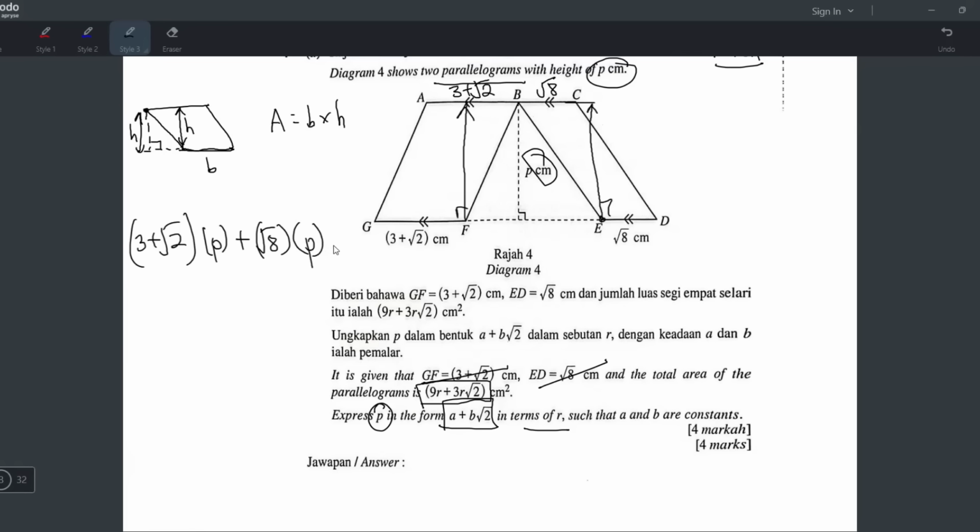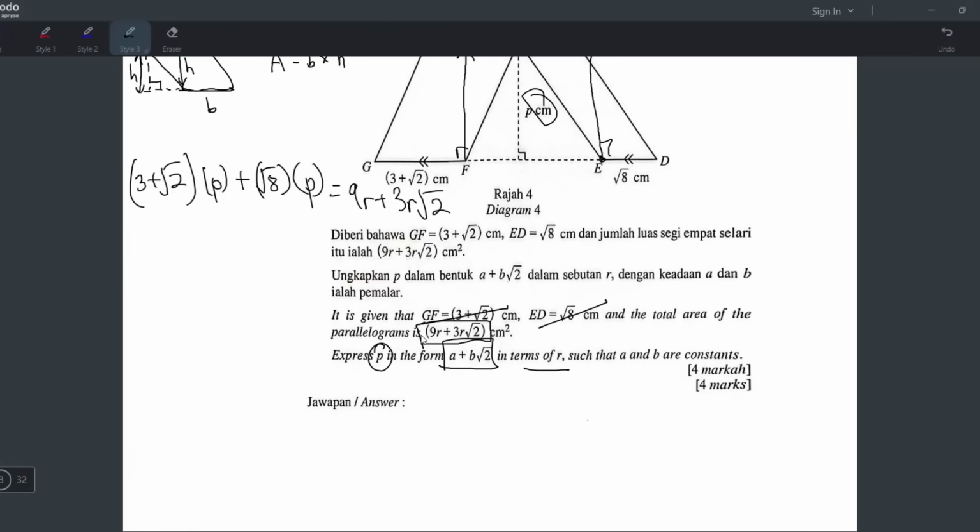And since this is the total area, so dia boleh sama dengan 9r plus 3r square root 2, like that. Okay, now it's time to find p. Ya, jangan lupa we are trying to find p, not r. We're trying to find p. P in terms of R mah, so cari P lah.